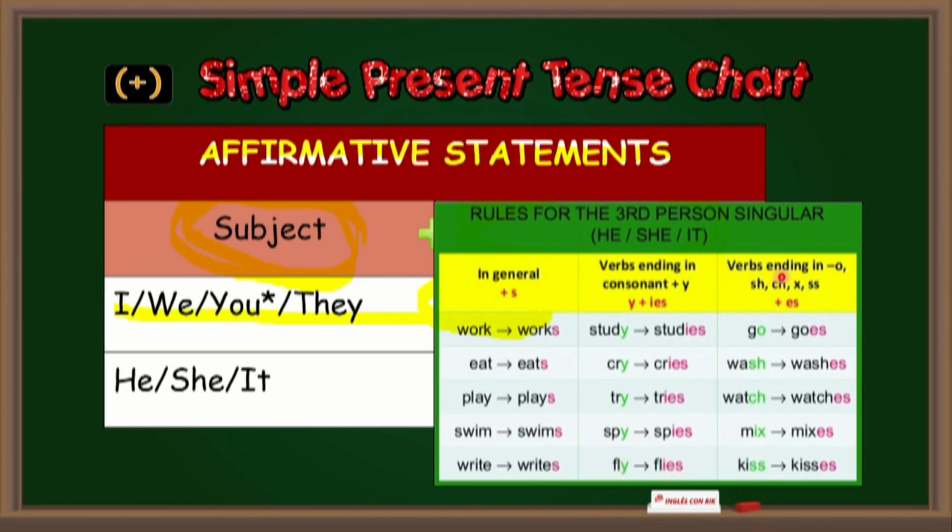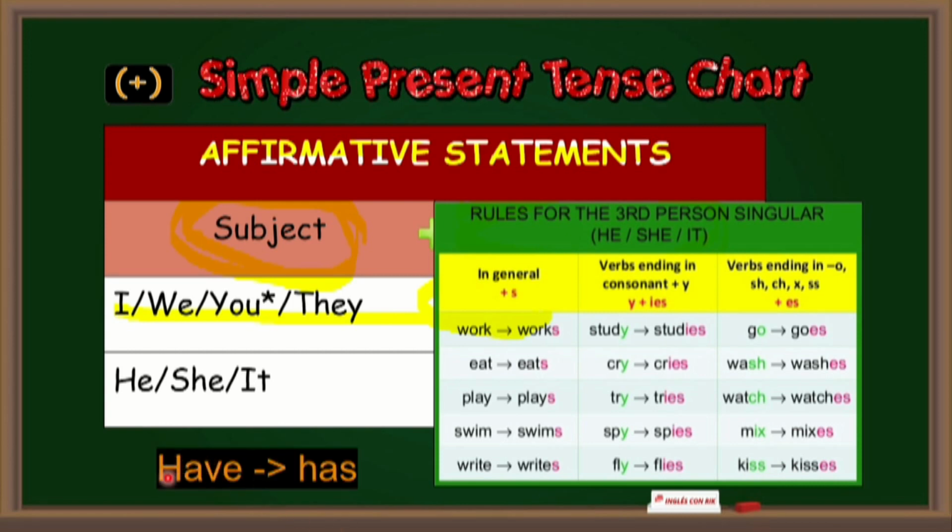With verbs that end in O, SH, CH, X, or double S, we should add ES. For example, go, goes, wash, washes, watch, watches, mix, mixes, kiss, kisses. And we have an irregular verb, that is to have. Have becomes has for third person singular.